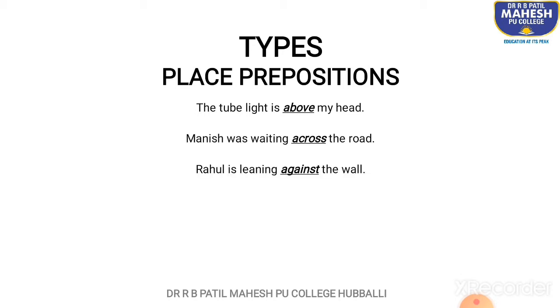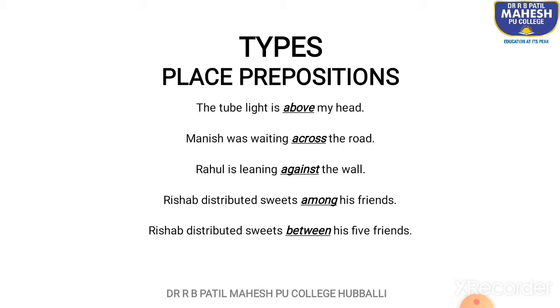Rahul is leaning against the wall. Again, speaking about the place where Rahul is leaning, against is the place preposition. Rishabh distributed sweets among his friends. Among is the preposition, as you can see. Rishabh distributed sweets between his 5 friends. Between is the preposition here.